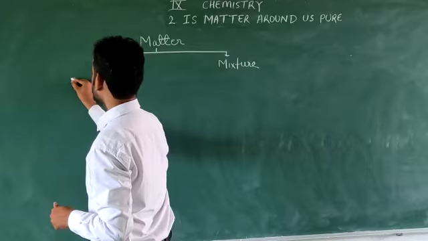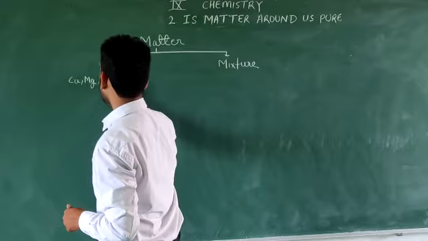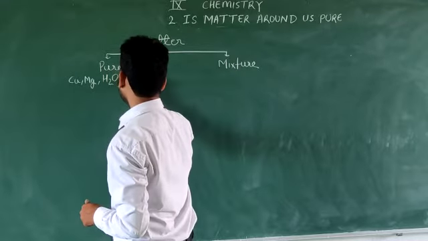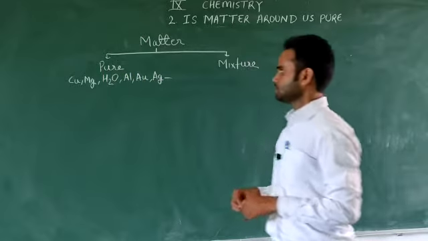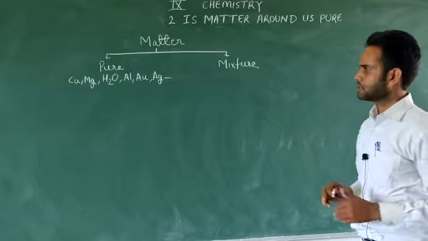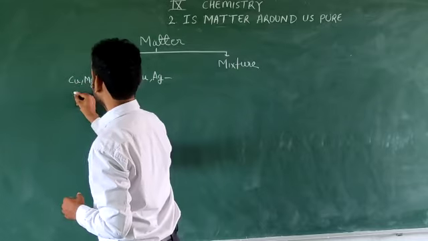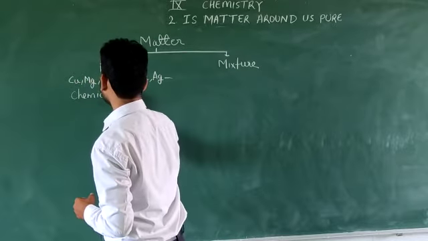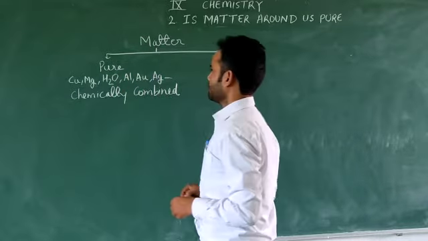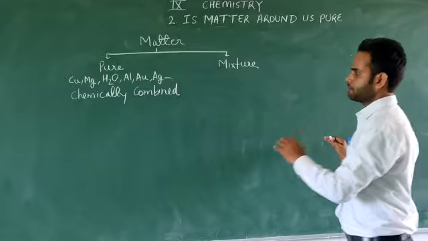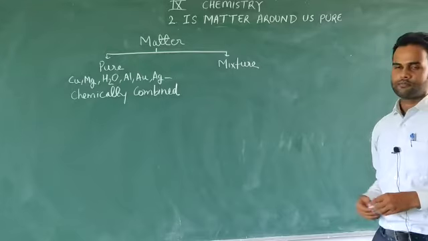So some examples are copper, magnesium, H2O, water, aluminium, gold or silver, and so on. One more thing we have to notice, that in the pure category, the components are chemically combined, and because they are combined chemically, they cannot be separated by a physical method.